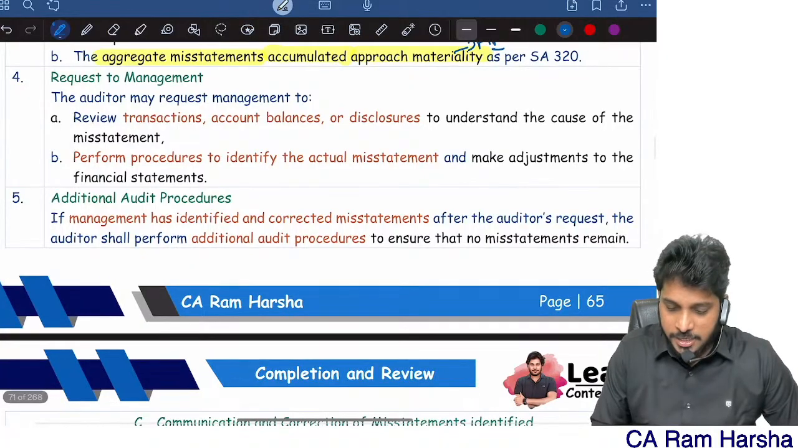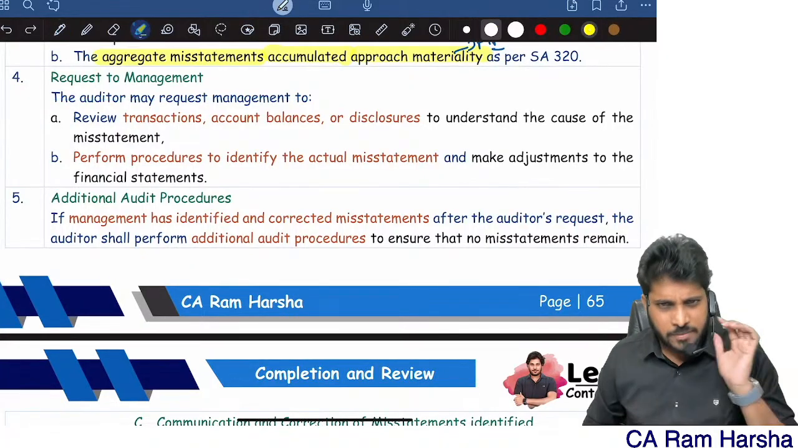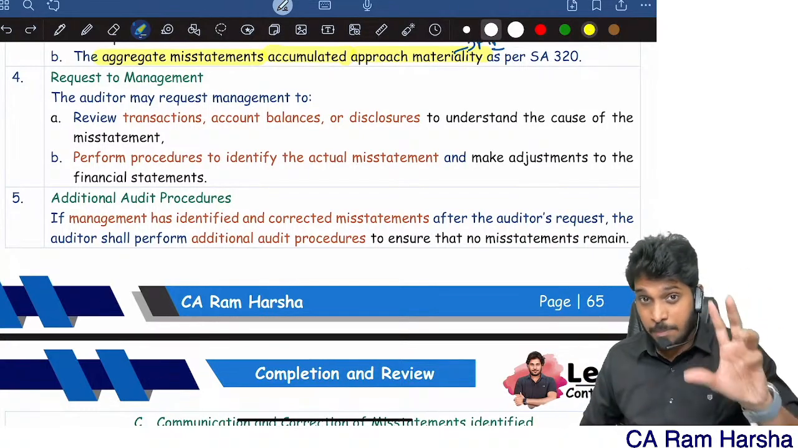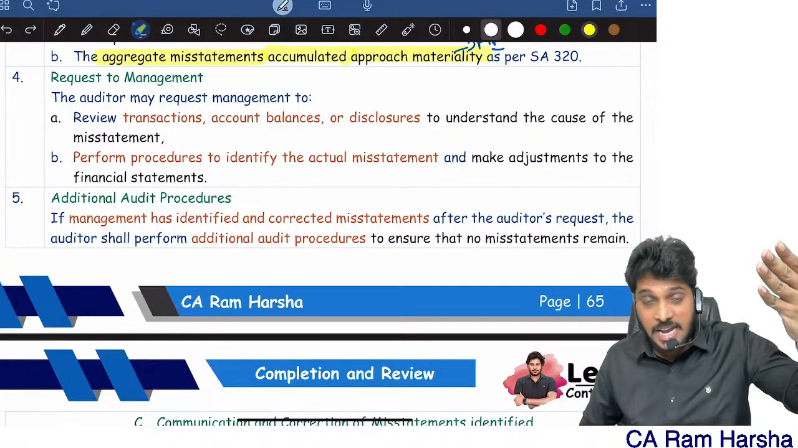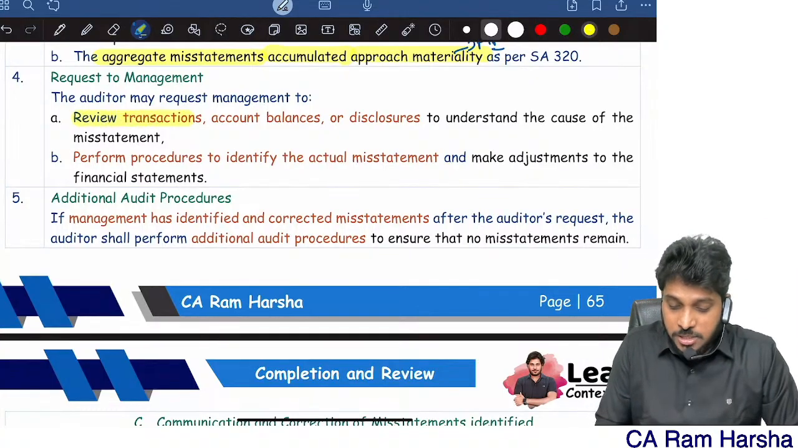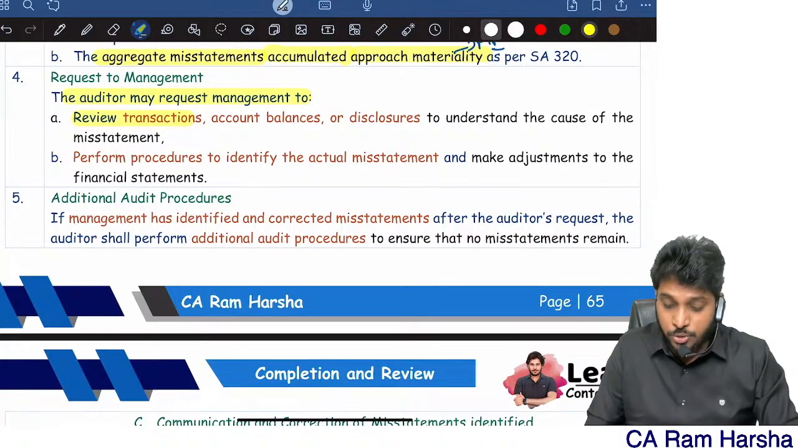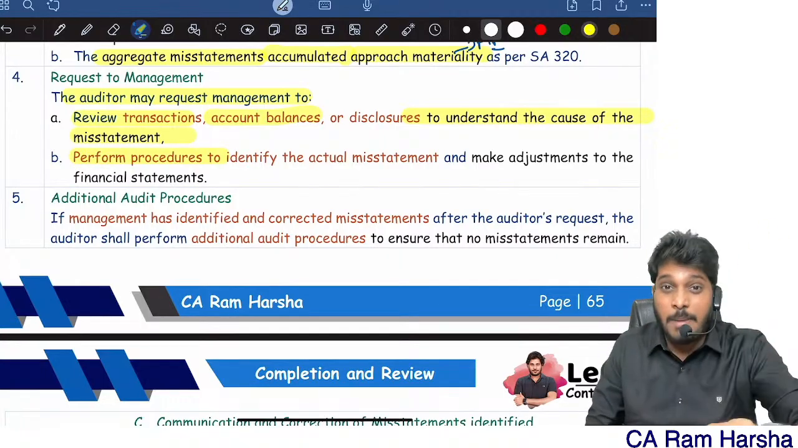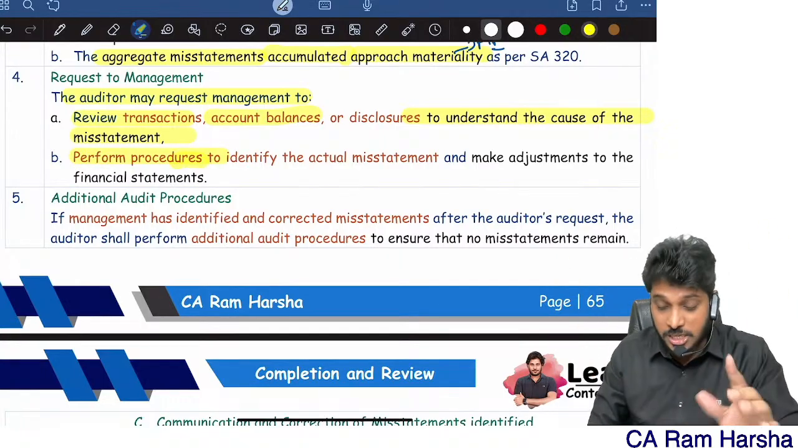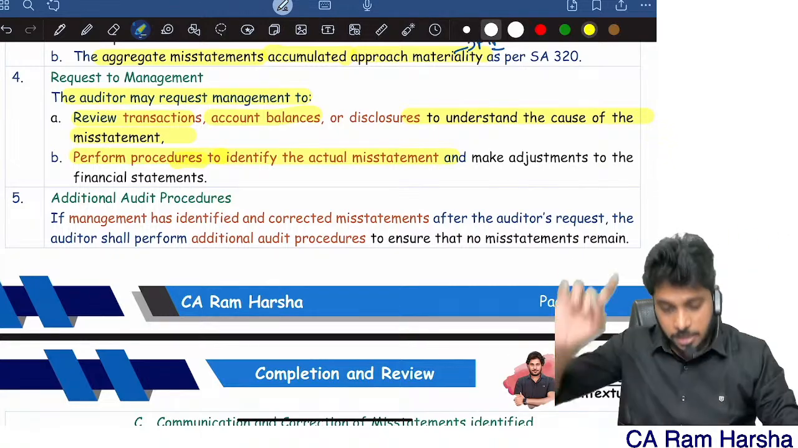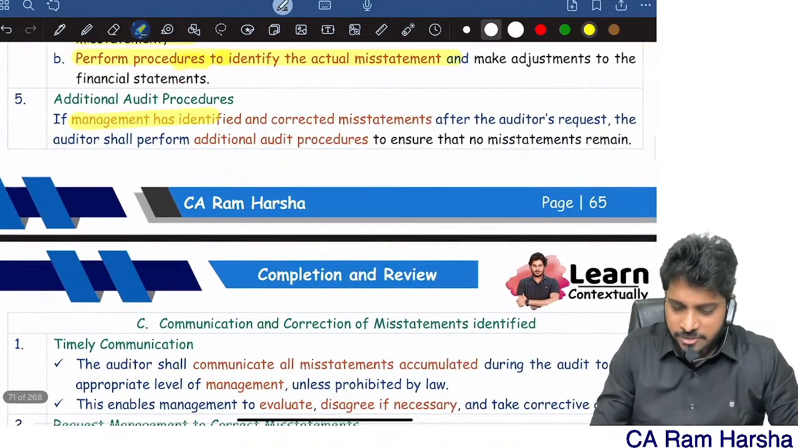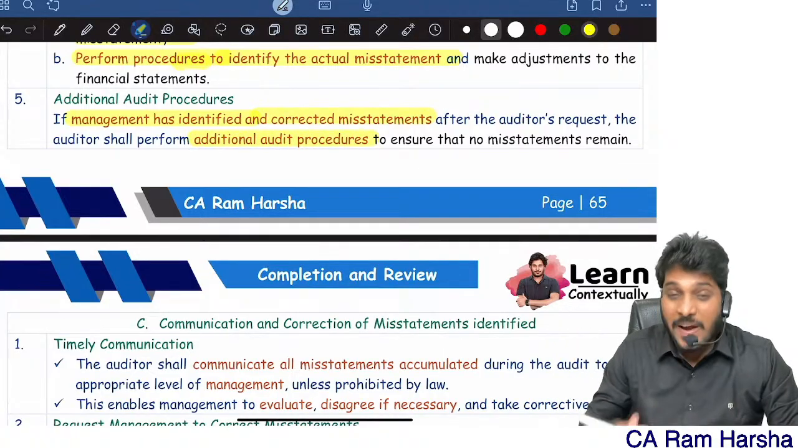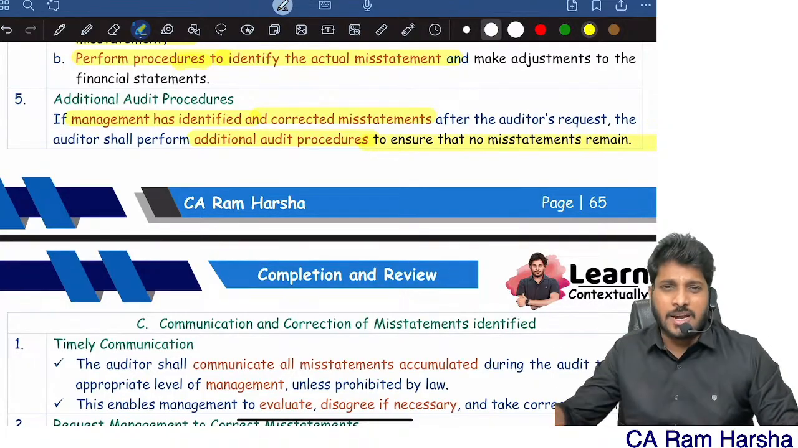Whenever the auditor identifies mistakes, we generally tell the management, dear management, I found such and such mistakes which are beyond trivial in nature. They are not trivial, they are much bigger than trivial. So we request management to review all the transactions and balances to understand why this mistake happened, and to perform procedures to identify the actual mistakes in the population. And if management identifies and corrects misstatements as per the auditor's request, we will do additional verification to ensure that no misstatements remain.